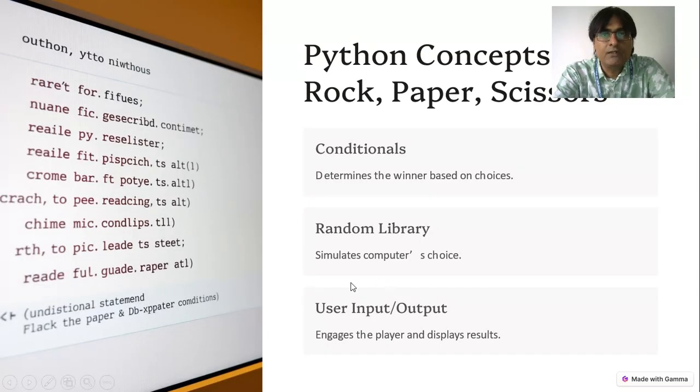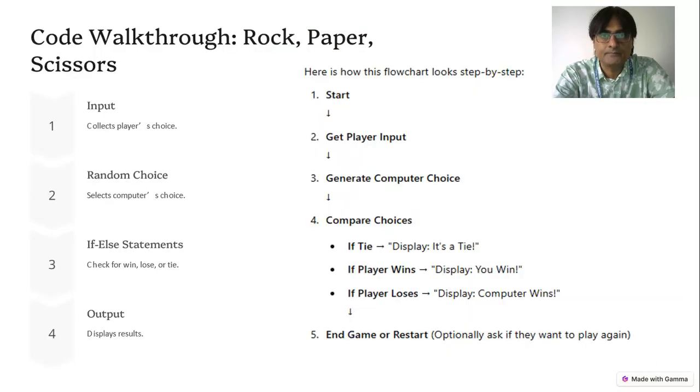So the students will learn some conditionals in this game, if else. Students will learn about the random library that will be used for the computer's generation of rock or paper or scissor. Also how the output is taken in this game.